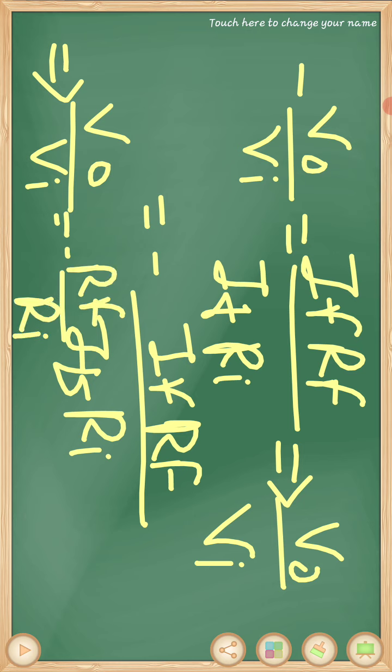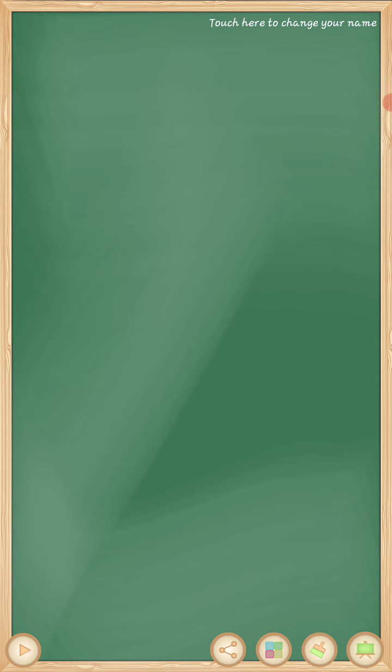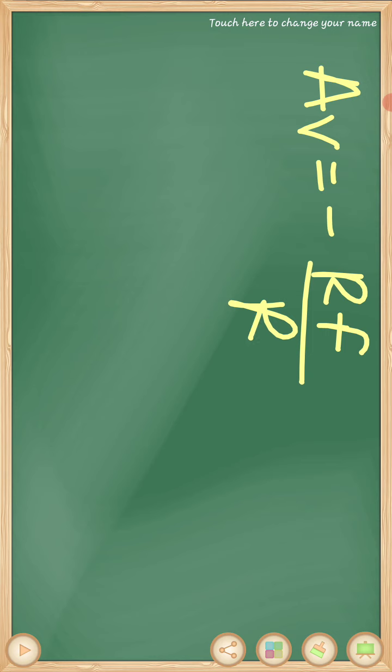So the voltage gain of the inverting amplifier, or inverting operational amplifier, is AV equal to minus RF upon RI. This indicates that the voltage gain of the inverting amplifier is decided by the ratio of the feedback resistor RF to the input resistor RI, with the minus sign indicating the phase reversal.